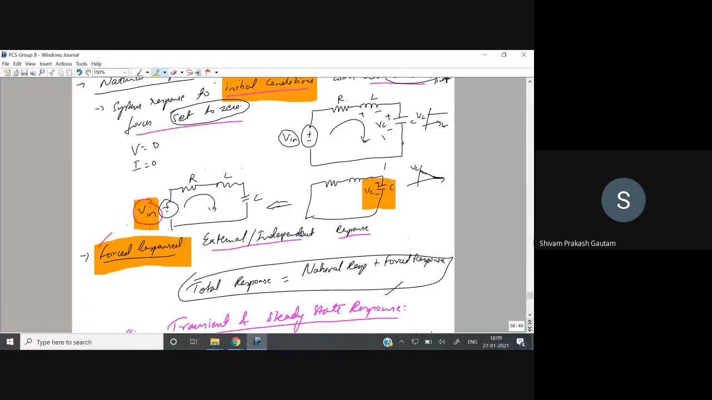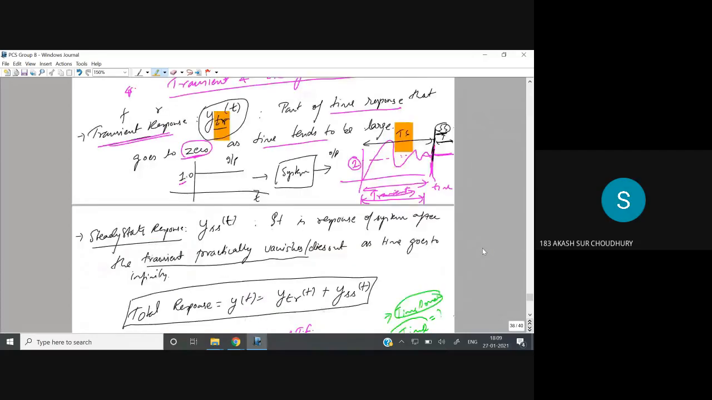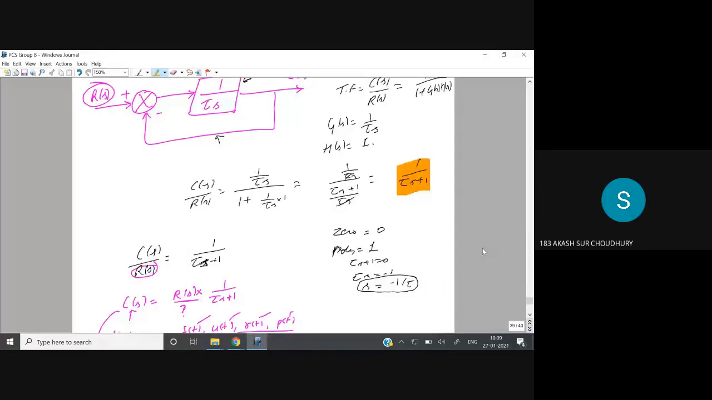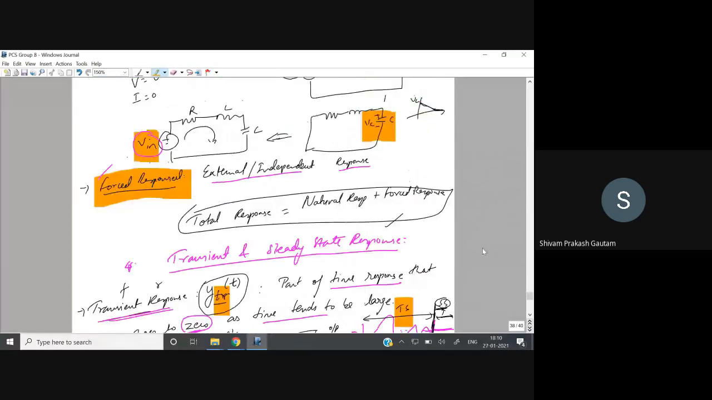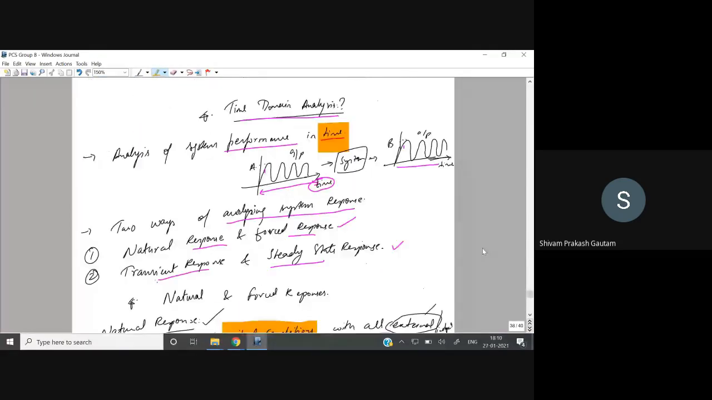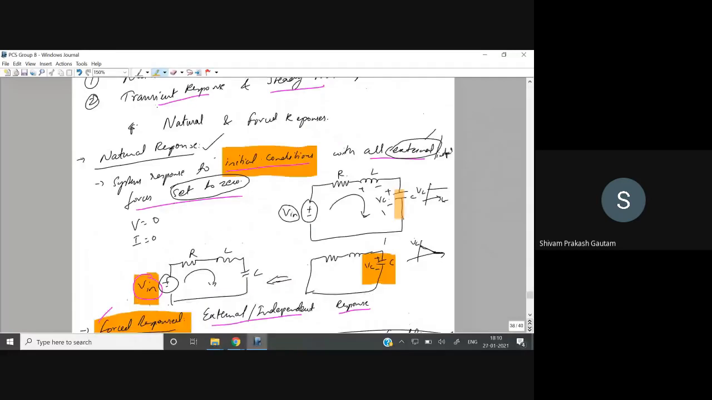A natural response is what we obtain if there are initial conditions. Suppose in this case the capacitor is having some charge, or the inductor is having some current, then what will be the response? That will be called the natural response.